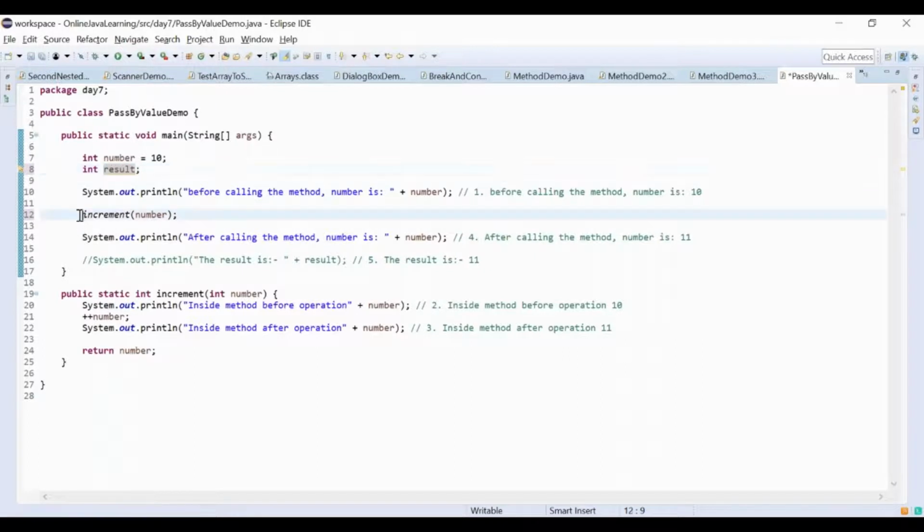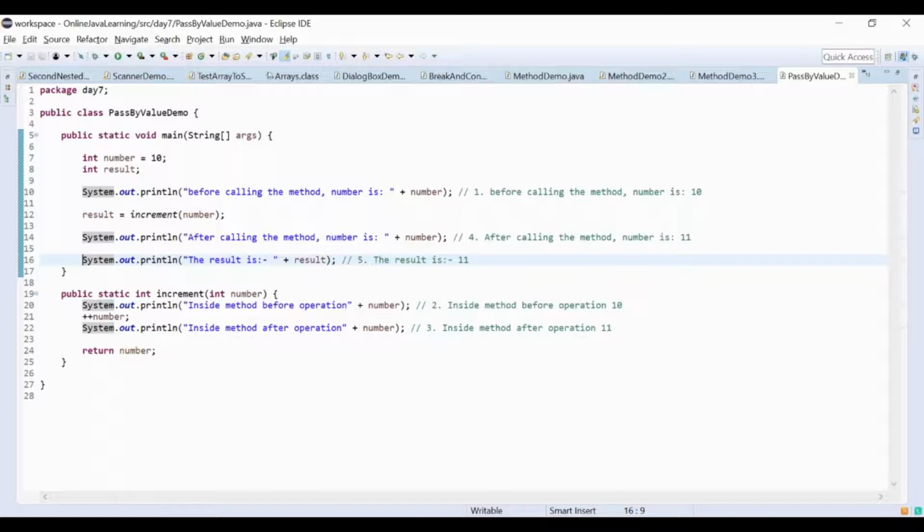In our diagram, what didn't we see? Wait a second, did I not just do the same earlier? Okay, go on. I am saying what we did earlier, right? The primitive data type is going to get copied into the method being called. So we're calling the increment method. You are saying that the value from line number 7 is going to get copied into line number 12. Is that what the definition says?